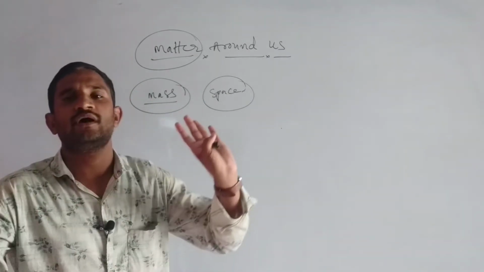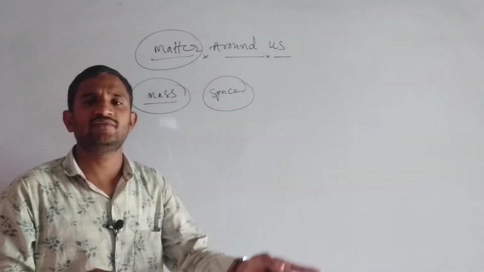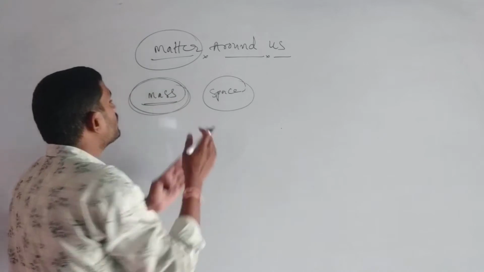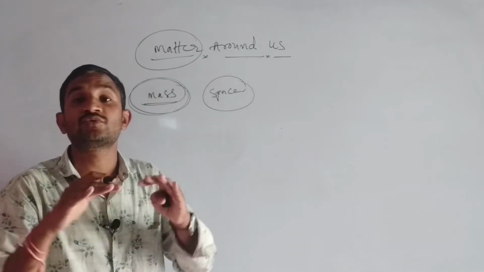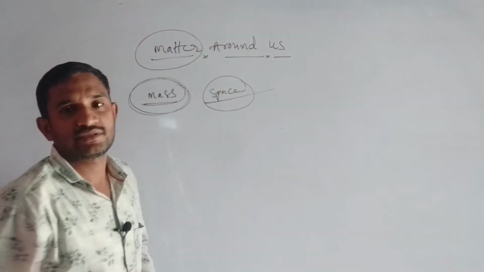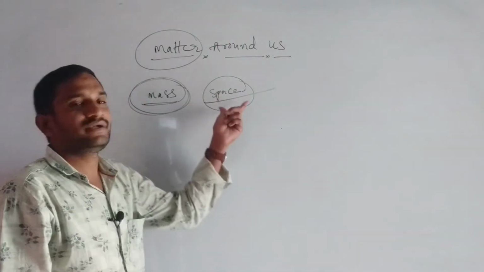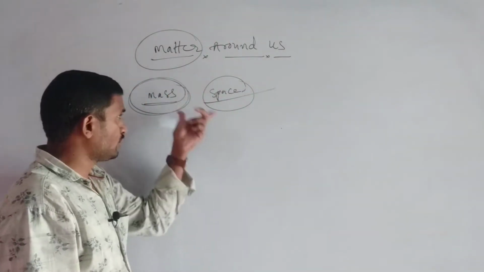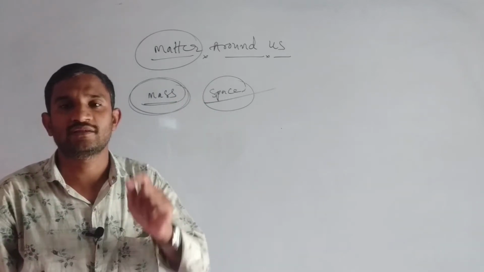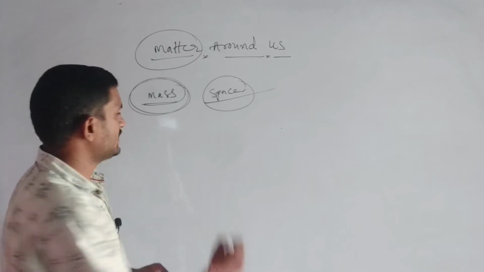Anything in this world, whether a living thing or a non-living thing, should have some amount of mass and should occupy space. Yes, mass and space. If it has these two, we have to consider it as matter.